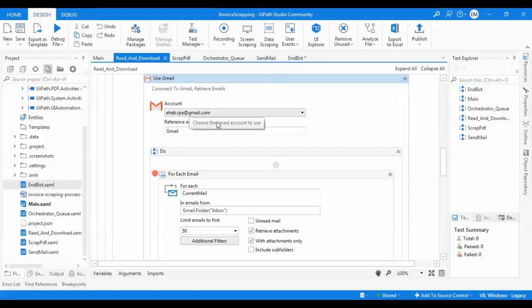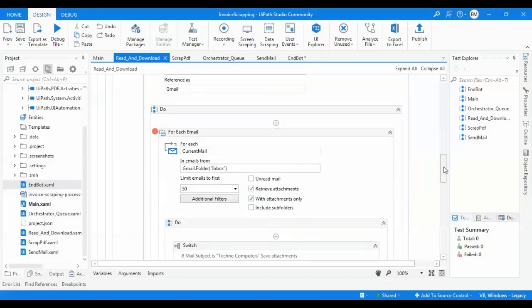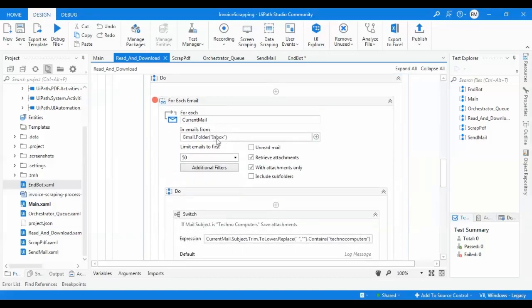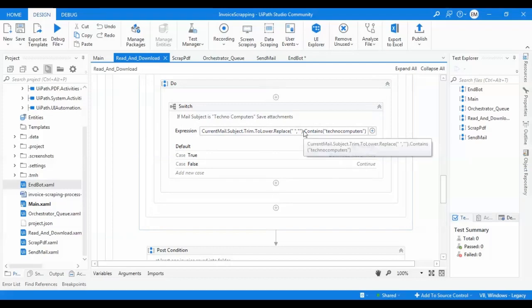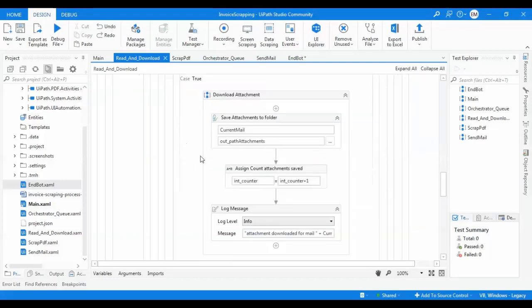And now I am using the Gmail account, connecting to Gmail and retrieving emails. This is my email, and I am using a for each email, for each current email, in the inbox folder. I am retrieving the first 50 emails, with attachments only, and then I have a switch case here. If the mail subject is techno computers, I replace the space with non-space and convert it to lower case with the trim method. So if it contains the subject techno computers, and this is true,